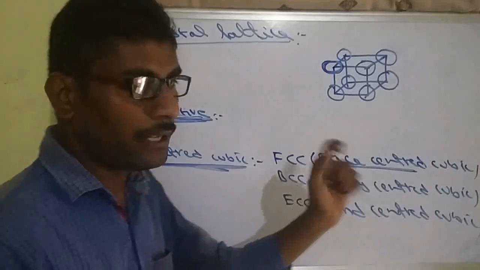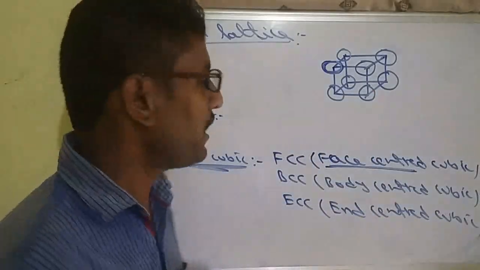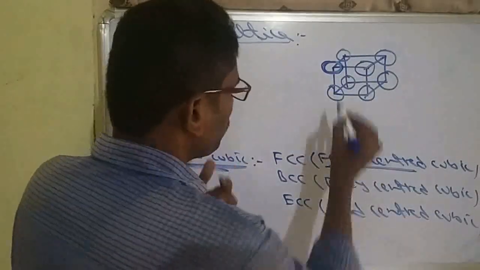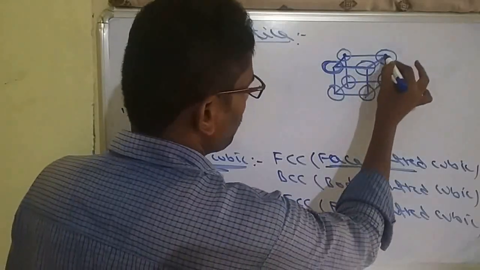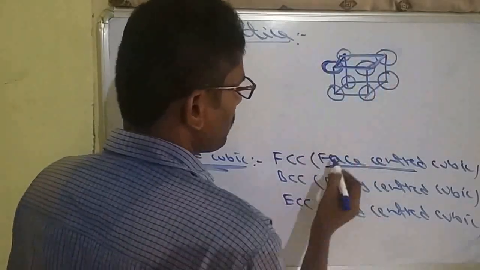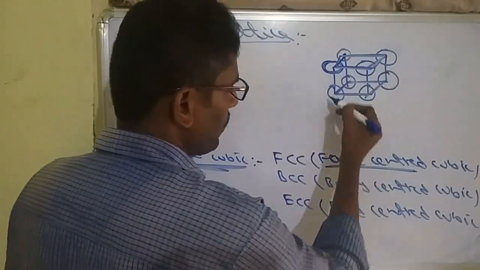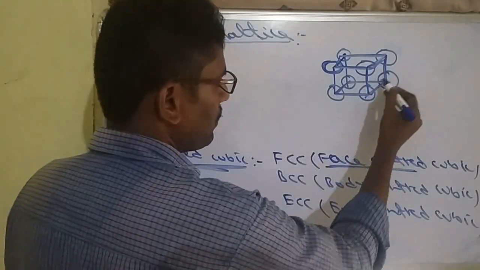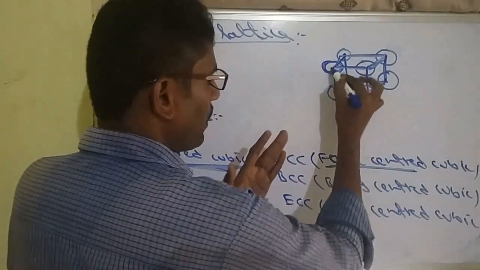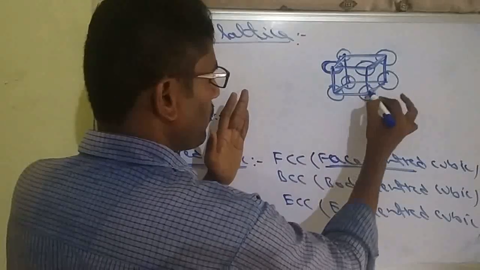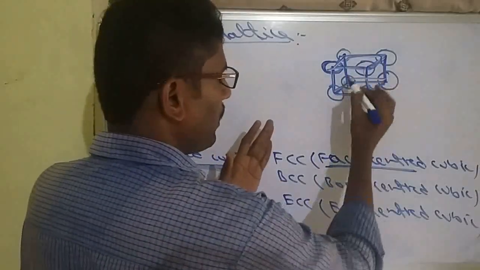So at face center, an extra particle is present. What does face center mean? Say this is a cube. This is called a face. This is the above face, this is the below face, this one is the side face, this one is the front face, and this one is the back face.